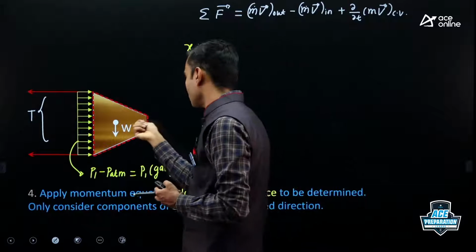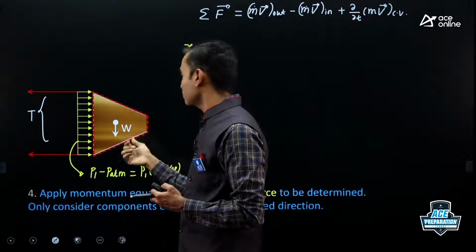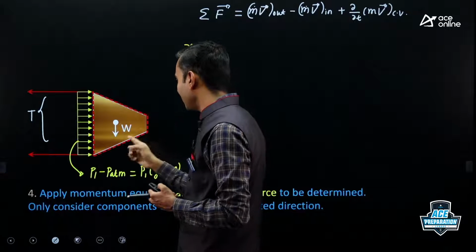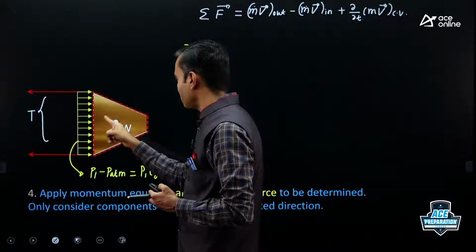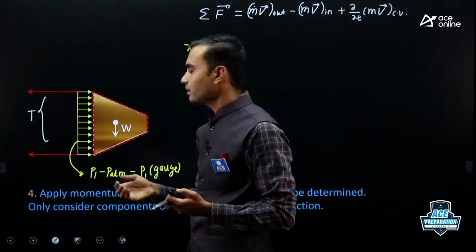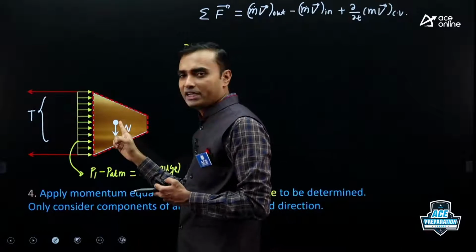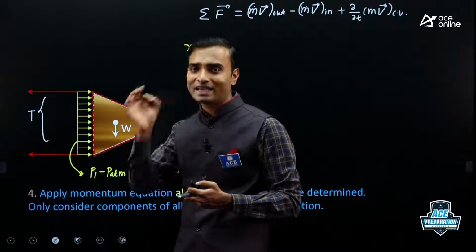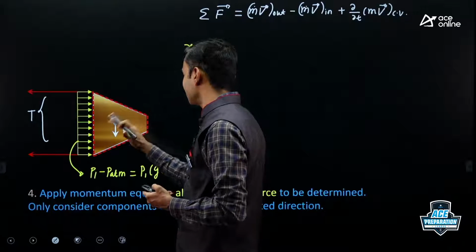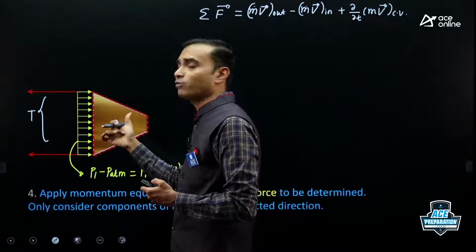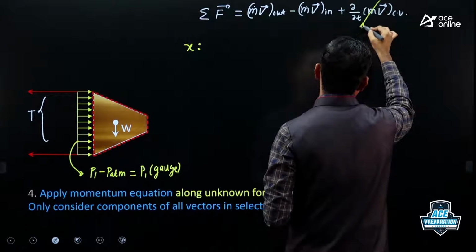As water is going with constant velocity at exit, discharge we can say is constant, so flow will be steady. So velocity will not change. Now don't think that velocity is changing inside the nozzle. Of course, inside the nozzle velocity will change even when flow is steady. To check whether flow is steady or unsteady, you have to observe a particular point and see whether velocity is changing at a given point. Now here if you fix any point, let us say exit, velocity at exit is always 25, it is not changing. It means flow is steady. Okay. So steady flow, so the last term will be 0.